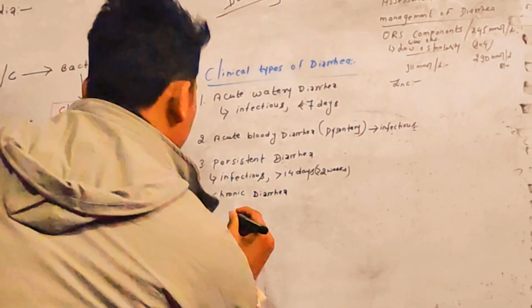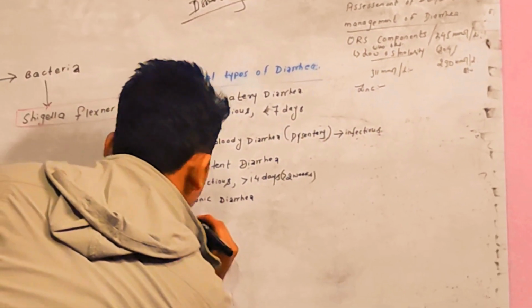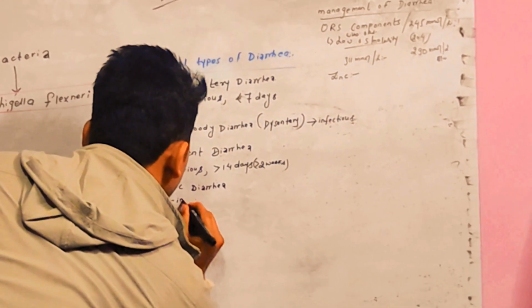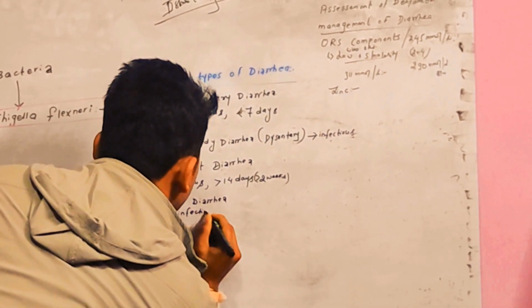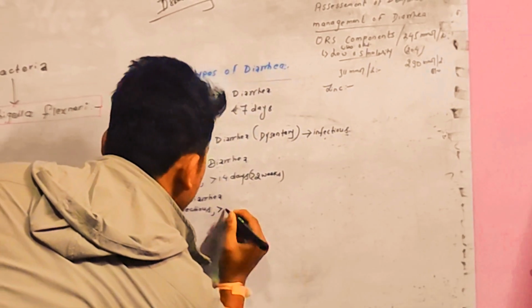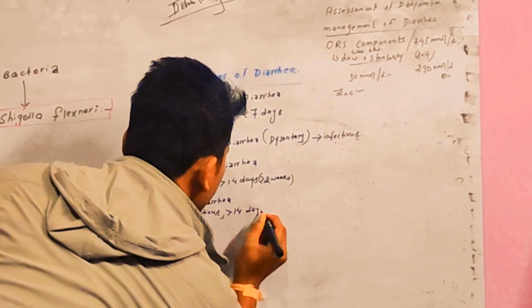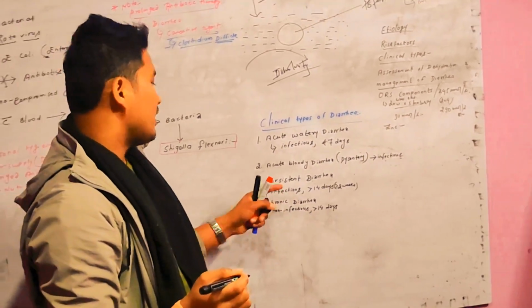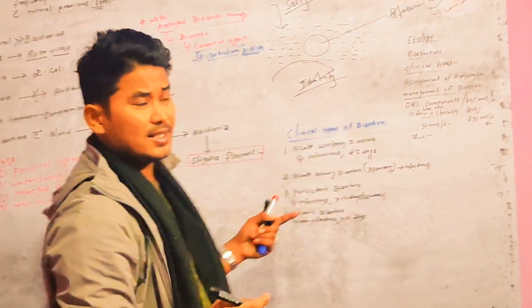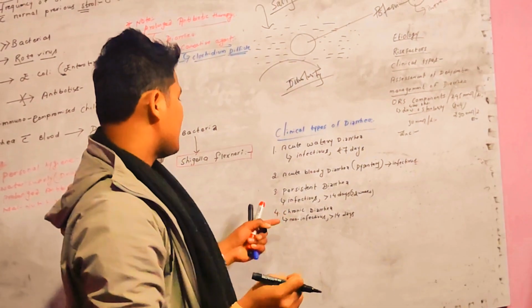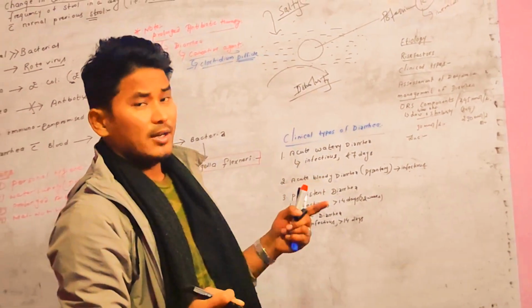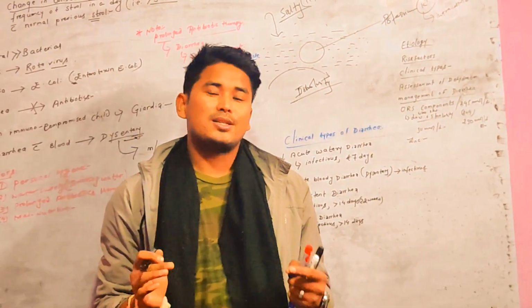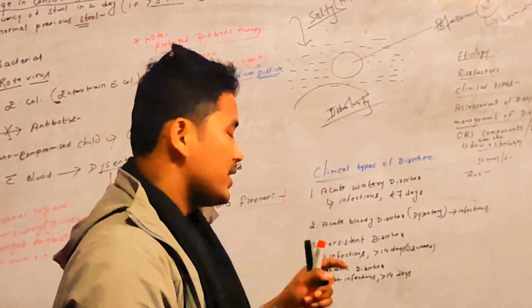So in chronic diarrhea, it is not infectious. Rather, this is non-infectious, and it is also lasting more than 14 days. The main difference between persistent and chronic diarrhea is that one of them is infectious, whereas one is non-infectious. That is, persistent diarrhea is infectious and chronic diarrhea is non-infectious. But both of them last for more than 14 days.